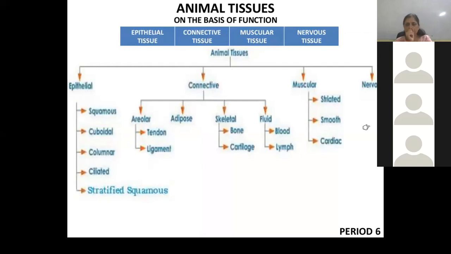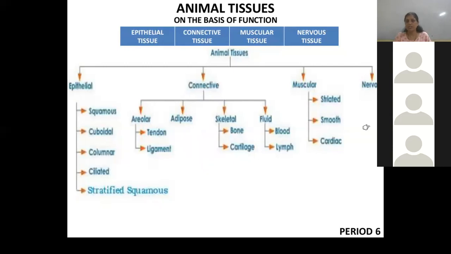So animal tissues are broadly classified into epithelial tissue, connective tissue, muscular tissue, and nervous tissue. You have to learn this chart compulsorily, because in the exam they can ask any sub point. For example, blood is which type of tissue? It is fluid connective tissue. Lymph is which type of tissue? Most of the time in competitive exams they ask this question. It is fluid connective tissue. Blood is also fluid connective tissue.